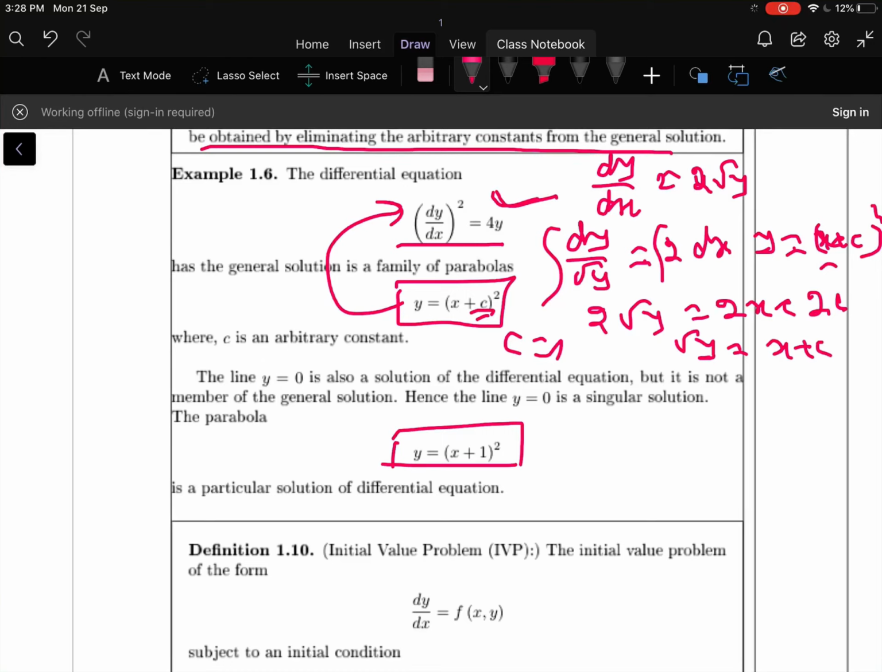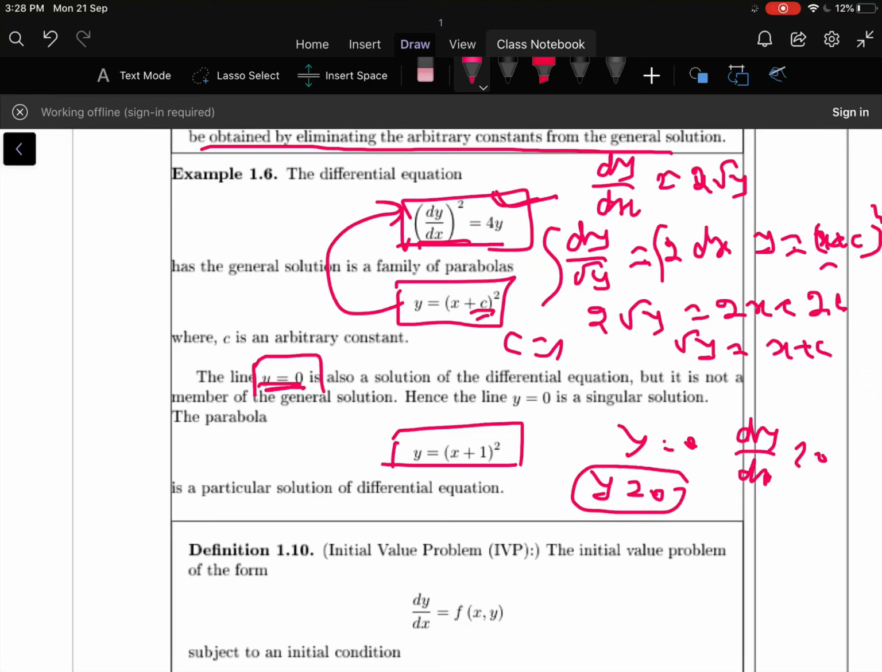Even though y is equal to 0 is a solution of this differential equation, because when y is 0, dy by dx is also 0, this solution satisfies the given differential equation. Therefore y is equal to 0 is also a solution, but this solution cannot be obtained from the general solution. Therefore this solution is called the singular solution of the differential equation.